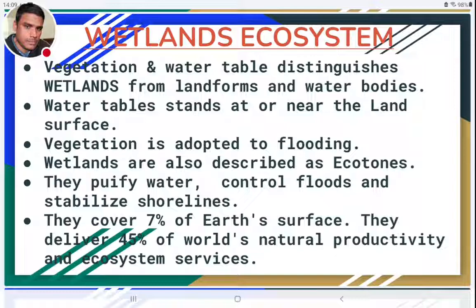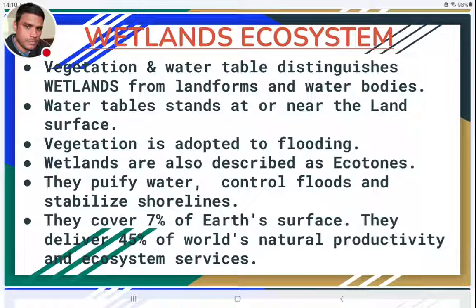Wetlands are also described as ecotones. An ecotone is a junctional, marginal area where two different types of ecosystems meet each other. Wetlands have a connection with the terrestrial ecosystem and also with the aquatic ecosystem, so they can be called ecotones. Ecotones are usually rich in species diversity, as they connect two different types of ecosystems and have intermediate conditions.